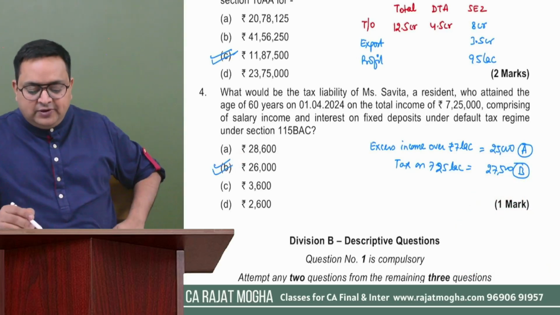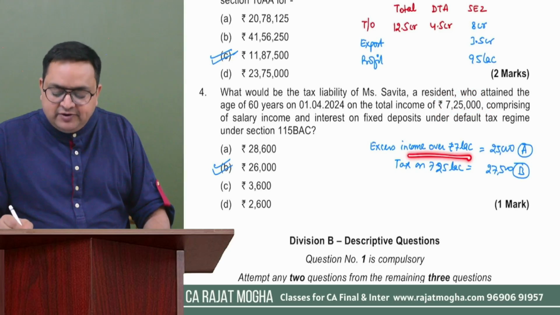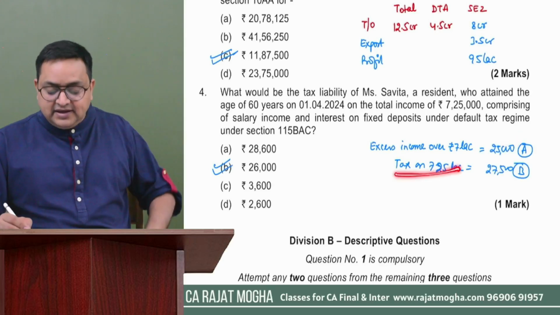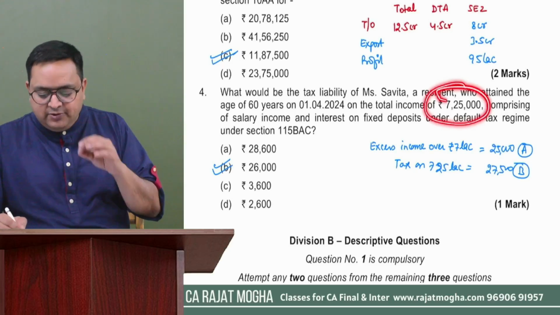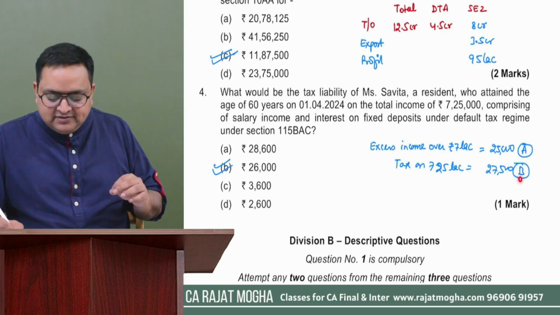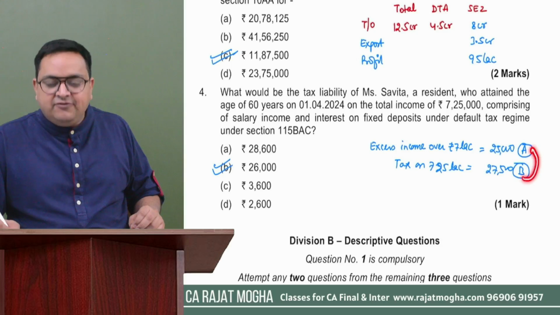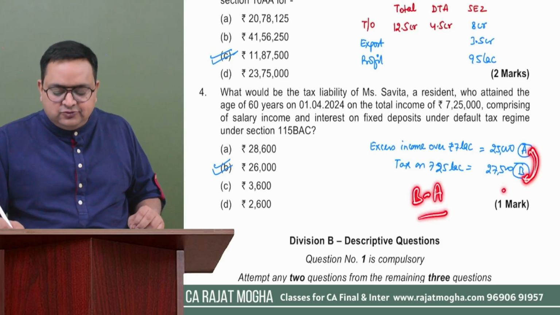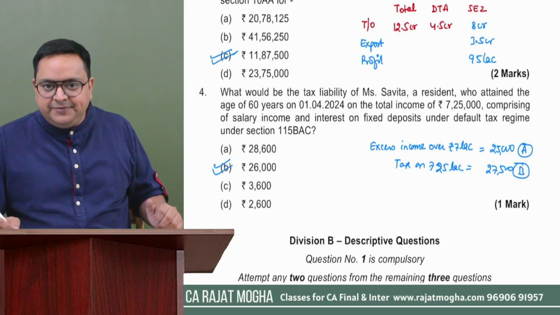So first of all, if your income is little more than 7 lakh, you have to calculate the excess amount over 7 lakh. Name it A. Second, you have to calculate the tax on the income which you have, and name it B. Determine whether this B is more than A. If it is more than A, then rebate would be available. How much rebate would be available? B minus A, that is 2,500 would be the rebate, and then you can apply your cess. That would be your tax liability.